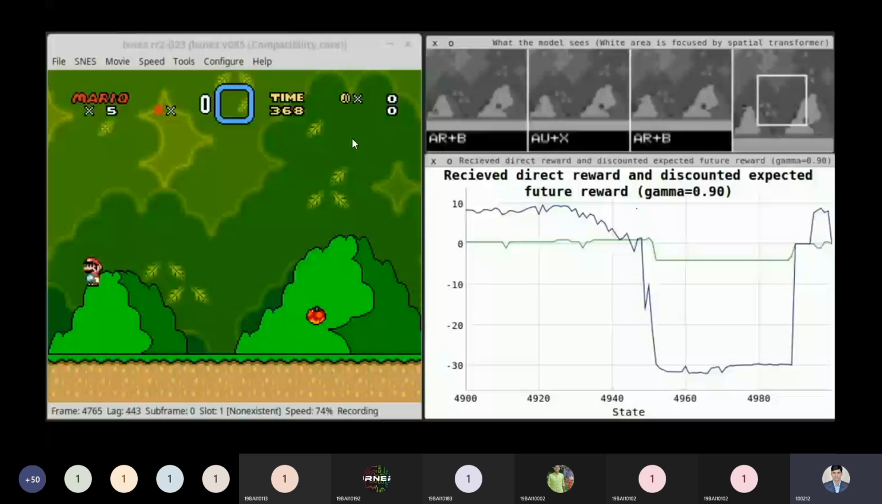Inspired by such a concept, we have this video. While playing the video, you will see the graph moving up and down, which shows that we have two kinds of color, one blue and the other green. The blue color shows that we are getting a reward, so this graph may fluctuate. The green line shows the discounted expected future value, and we have initialized its value as 0.90.